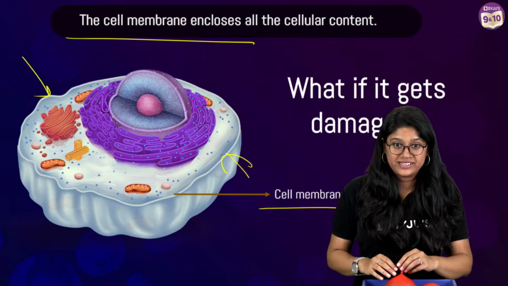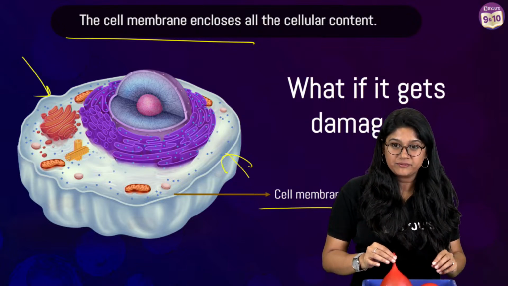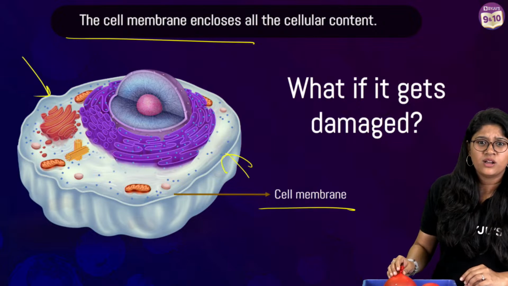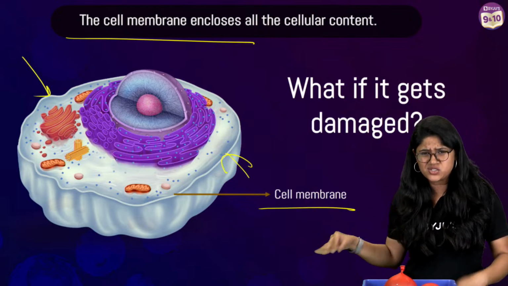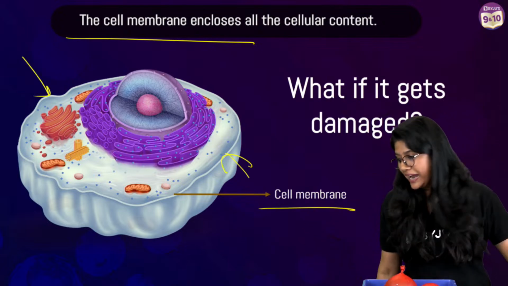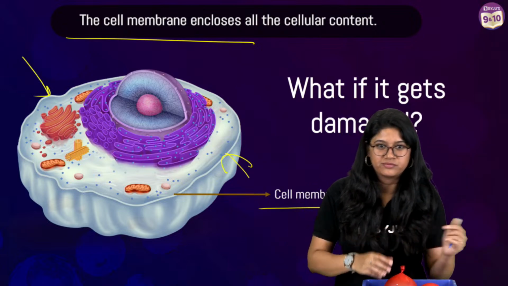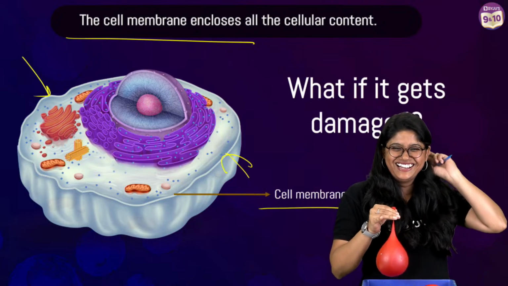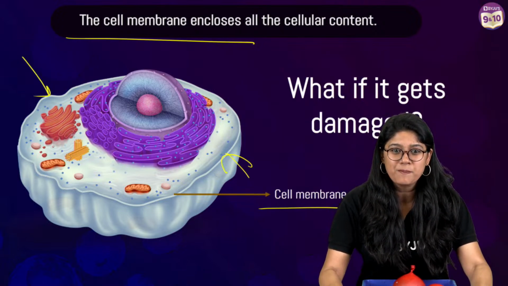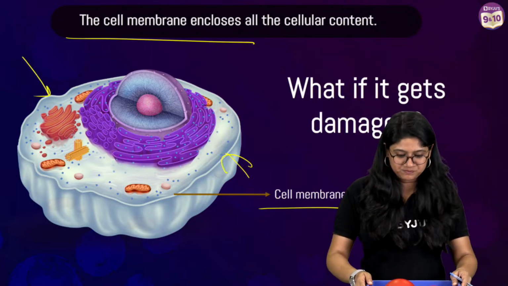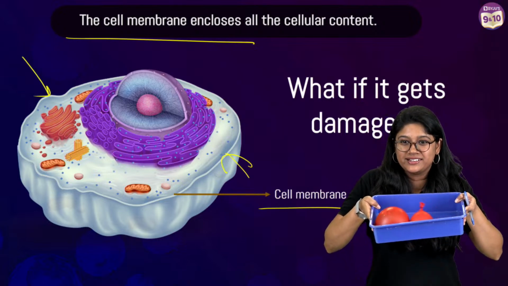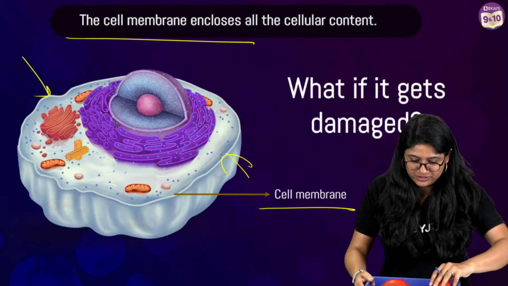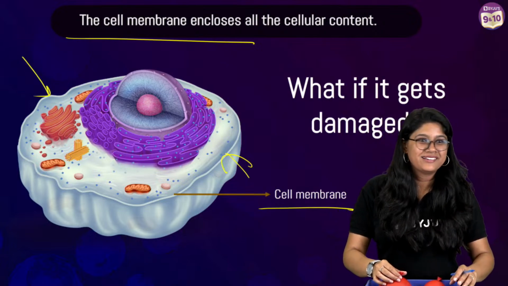Don't worry. Okay, everyone, what will happen if the cell membrane bursts or it's damaged? Come on, we will do an activity now. I have a few things over here. I hope that I don't spill the water. The components will get scattered, absolutely. I wish I can show you like this. Yeah, I can actually show you. But yeah, we have to be very careful.